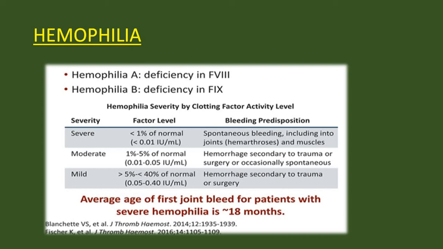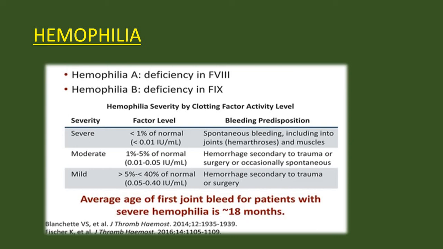Now, if the factor level is 1% to 5% of normal, then it is moderate hemophilia, and the bleeding predisposition is hemorrhage secondary to trauma or surgery, or occasionally spontaneous. And if the factor level is greater than 5% and less than 40% of normal, there is mild hemophilia, and here also hemorrhage is secondary to trauma or surgery.